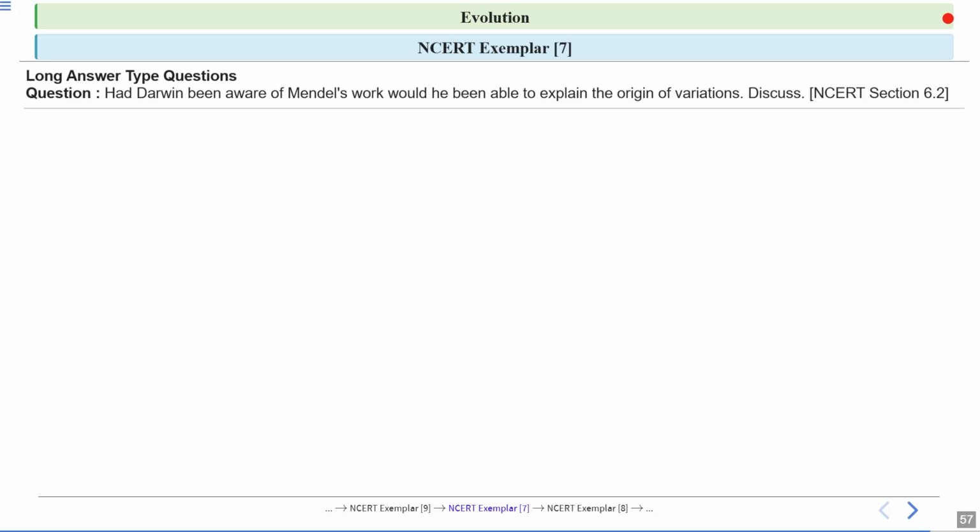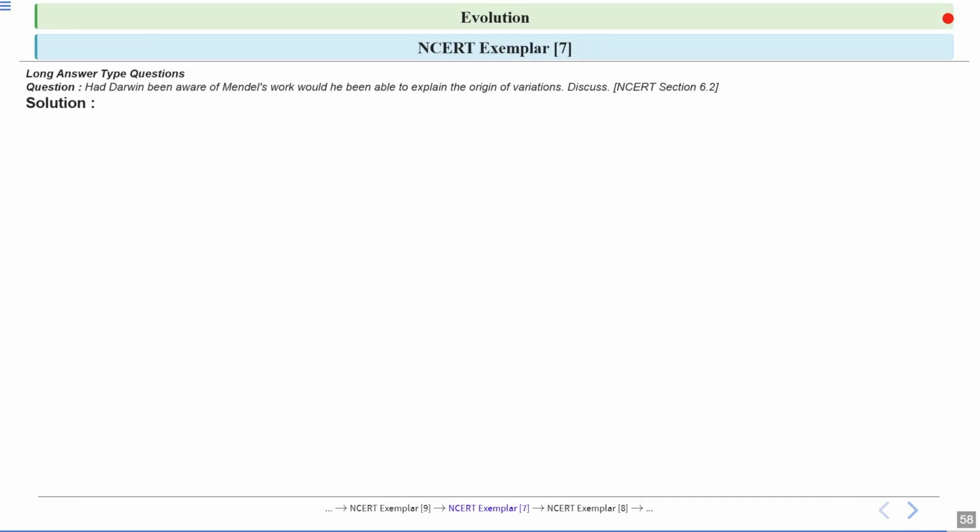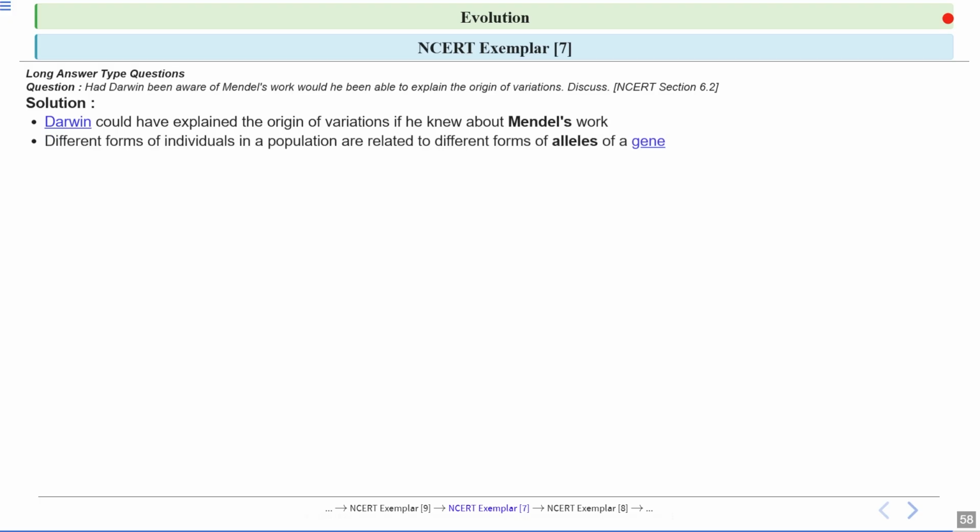Next question: had Darwin been aware of Mendel's work, would he have been able to explain the origin of variation? You have to discuss this. Let's have a look at the answer. Darwin could have explained the origin of variation if he knew about Mendel's work. Darwin gave the concept of natural selection, but he didn't know how variations occur. Different forms of individuals in a population are related to different forms of alleles of a gene. Usually genes have 2 alleles.